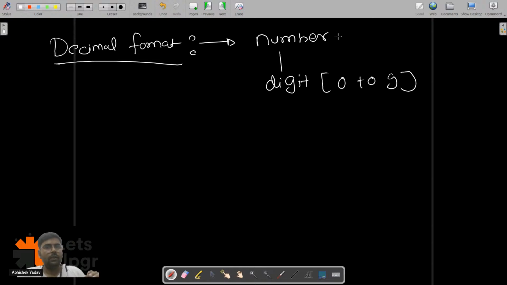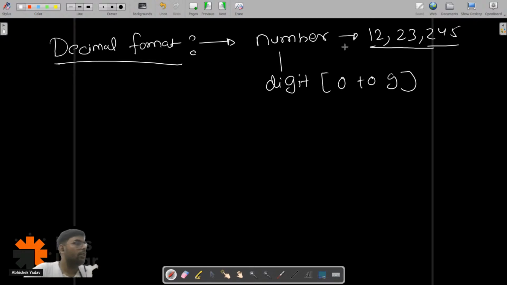It can be any number, like 1, 2, 23, 2 3 4 5. These are decimal format numbers. The numbers that you use in your real life are decimal format numbers, because you understand them.